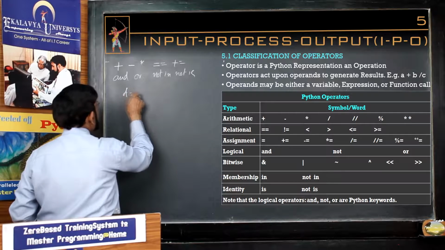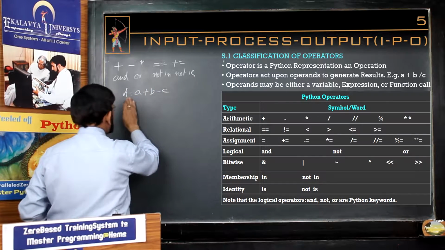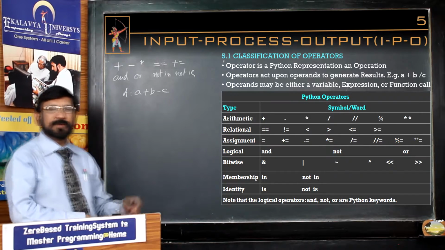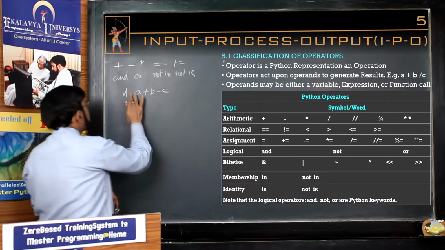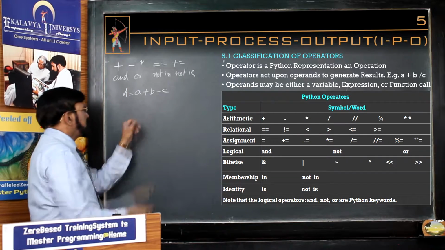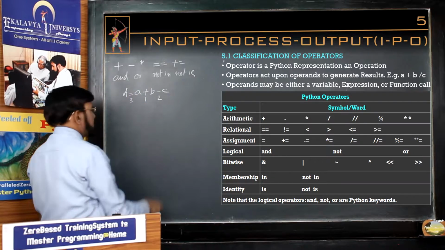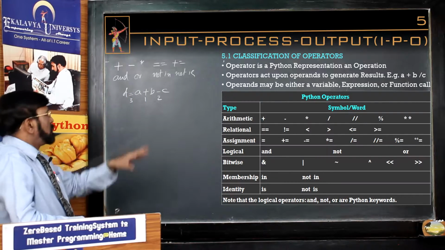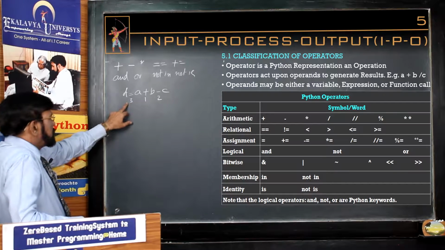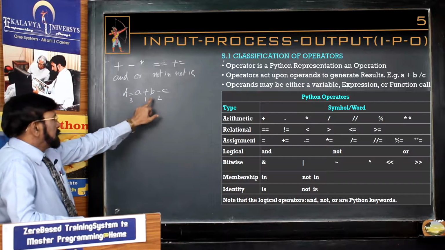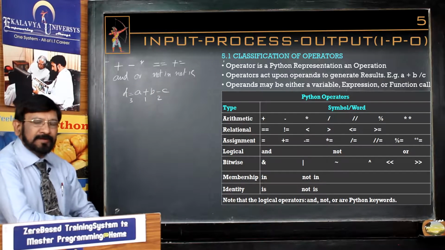Now you see, D is equal to A plus B minus C. This is the expression we have written, a statement we have written. In this, actually 3 operators we are using. What are the 3 operators? Plus, minus, and the assignment operator. We may call it the equal to operator, but it is not a mathematical operator, it is the assignment operator. Here 3 operators are acting upon 4 operands.